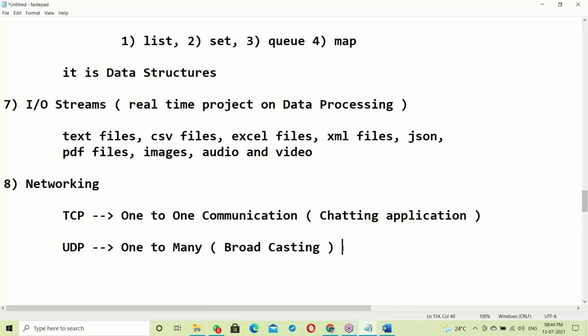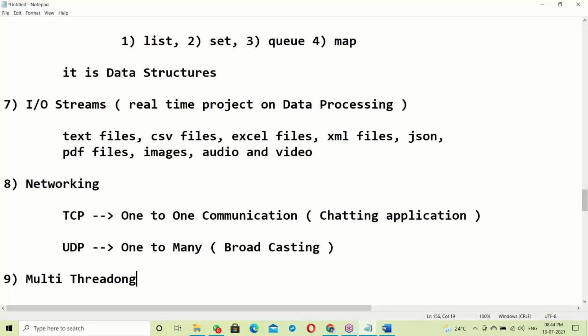Yes, I'll explain. In the networking area, you will see live examples, streaming and networking, live examples you'll see. Okay, next, after this, the next topic is multi-threading.